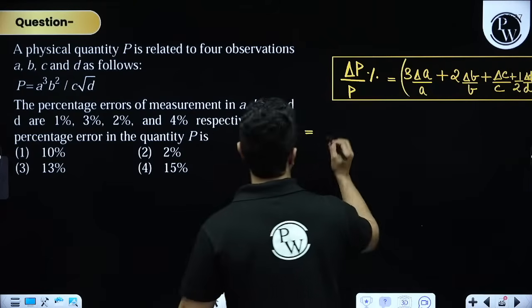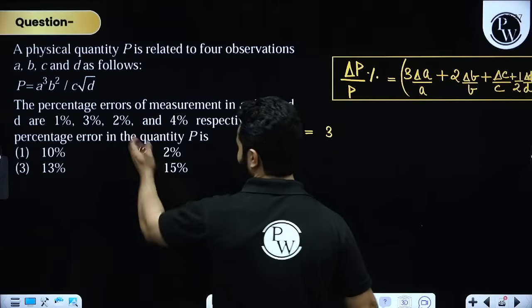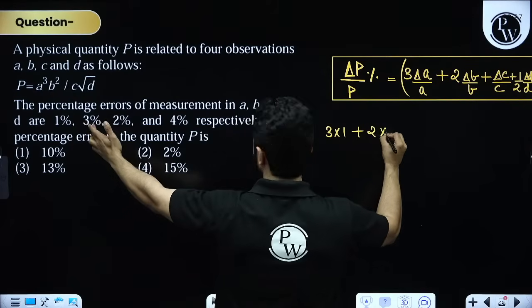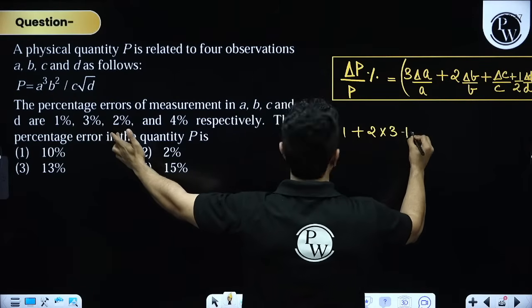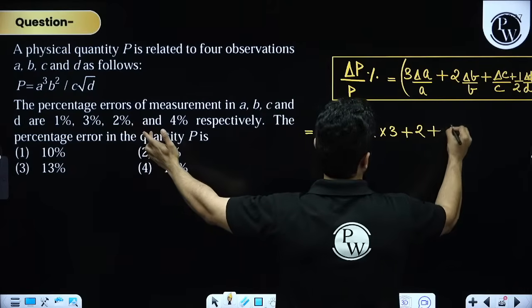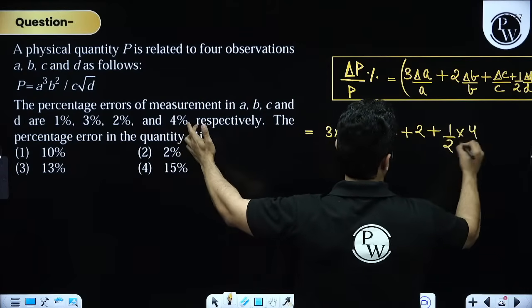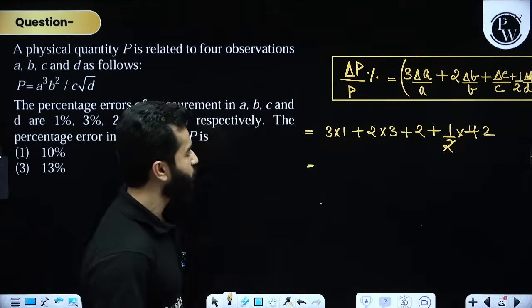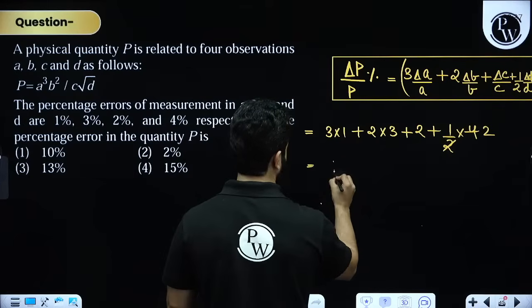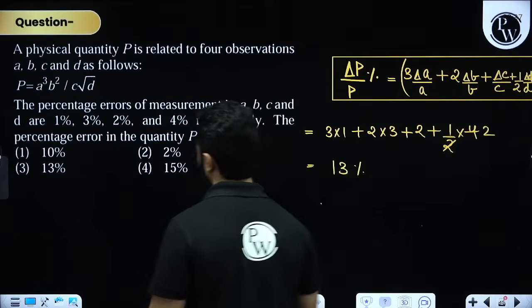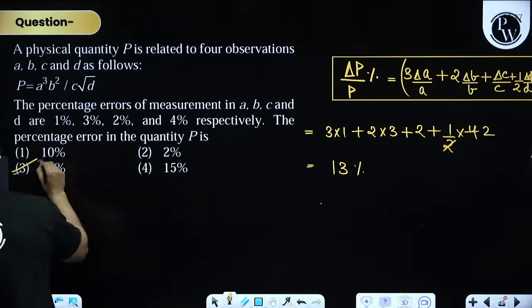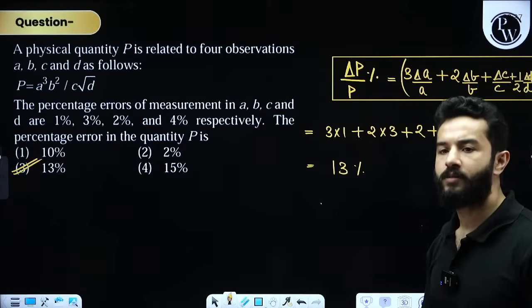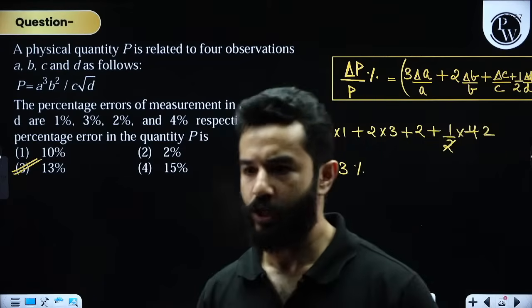By the way, they have given this in the percentage form. So 3 times 1 plus 2 times 3 plus 2 plus 1 by 2 times 4, that means this is 2. So 3 plus 6 is 9, 9 plus 2 is 11, 11 plus 2 is 13. So 13% is the correct answer. Clear? Right? Any more doubt? Be quick. Sorted?